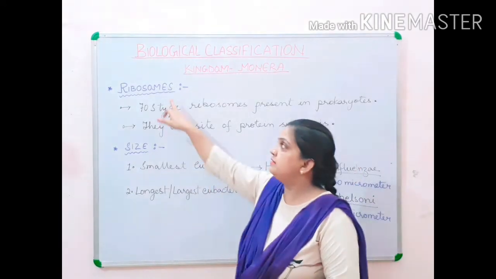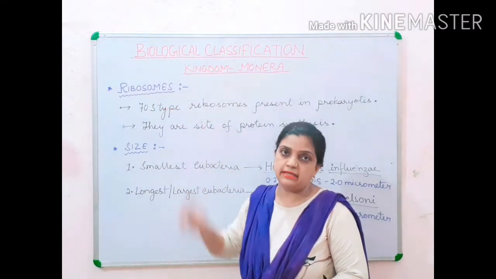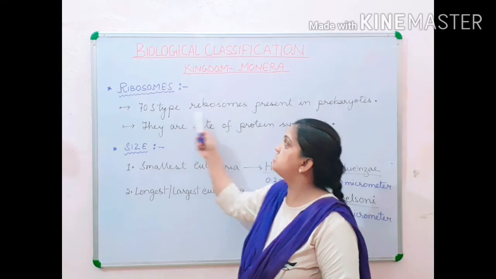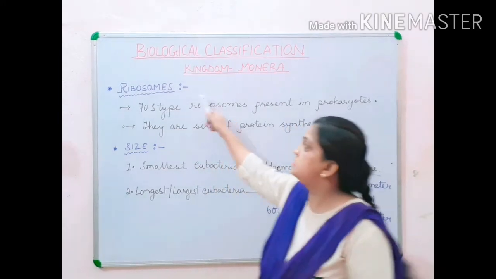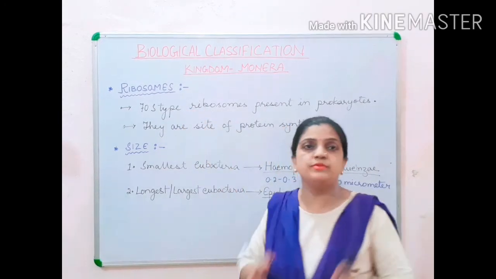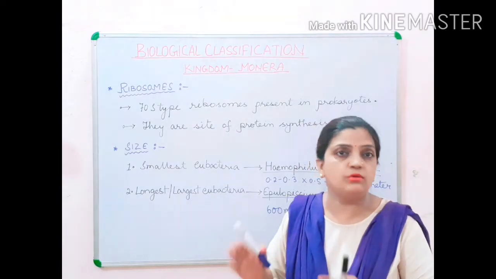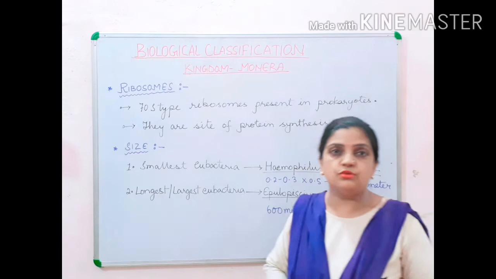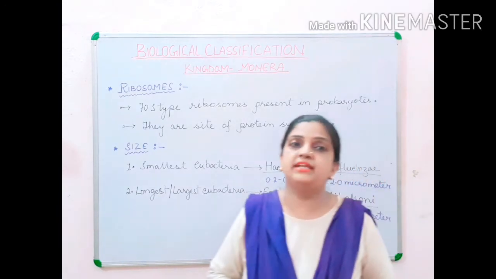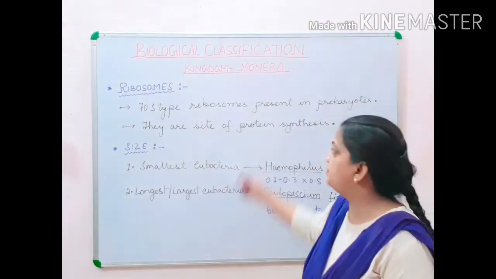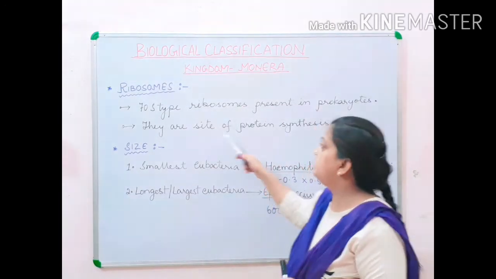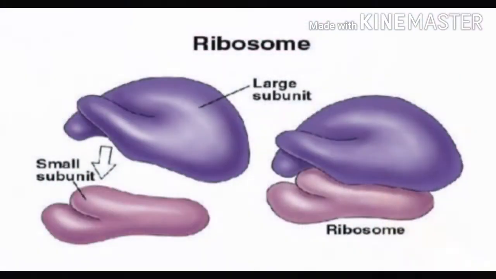So in the kingdom Monera, the prokaryote organisms or the Monerans are bearing 70S-type ribosomes. It means that 70S-type ribosome is present in the kingdom Moneran organisms. Now children, you also know that ribosomes are the site of protein synthesis. So your ribosomes have the same work here even in prokaryotes. They are the site for protein synthesis.